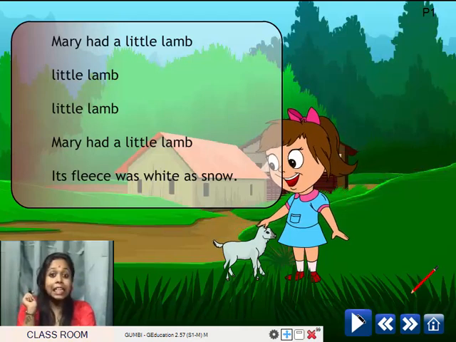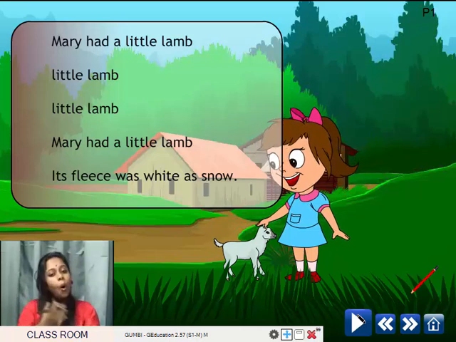Run, read, stand, clap, sing. All these are action words. What we do, that is action. So, words that are connected with actions are action words. Those are verbs. Okay?